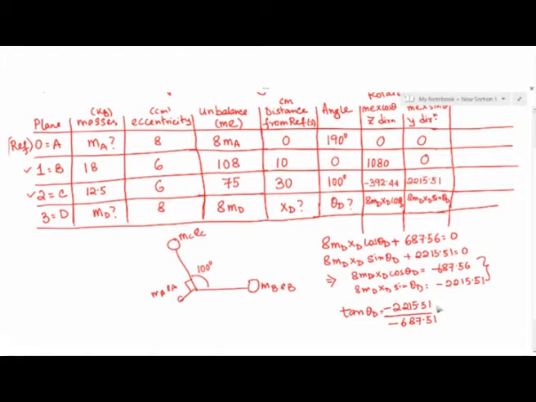Please realize both sin theta d and cos theta d are negative, which implies theta d should be in the third quadrant. So I'll make that remark: sin theta d and cos theta d are negative, theta d should be in the third quadrant.